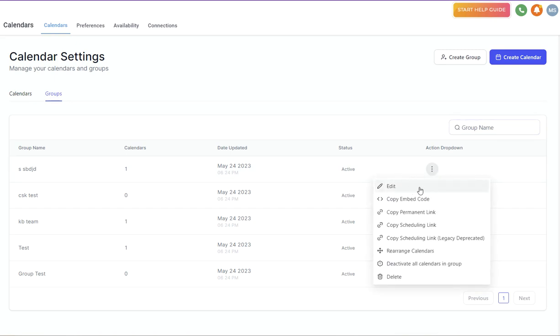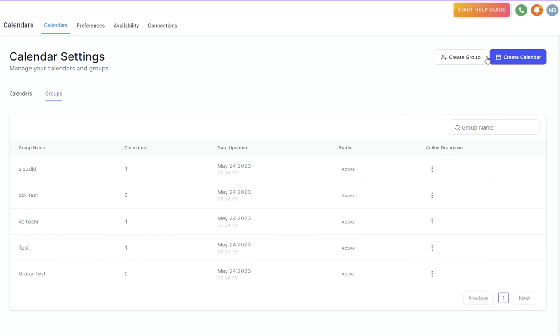So here you can edit a calendar group, you can copy an embed code, copy the permanent link or the scheduling link deprecated. You can also click on this to rearrange your calendars, and then you have the option to deactivate all calendars in group or delete a group.